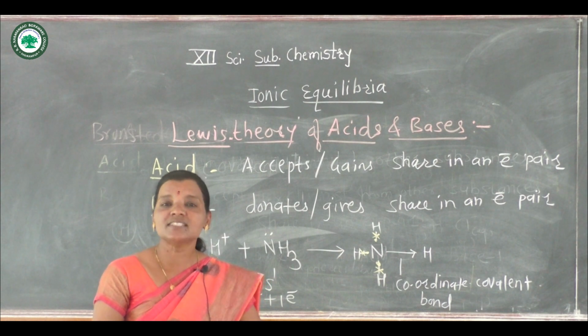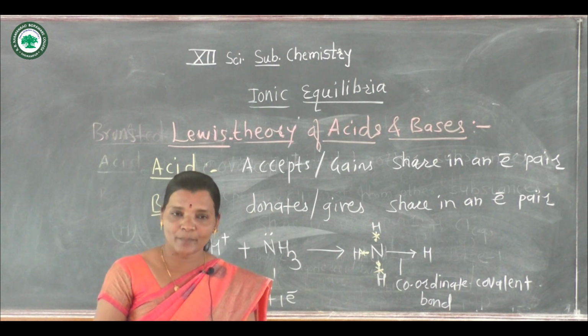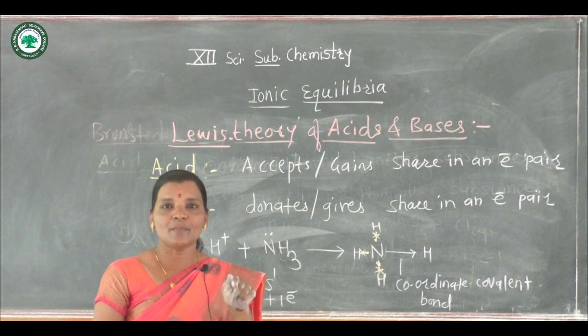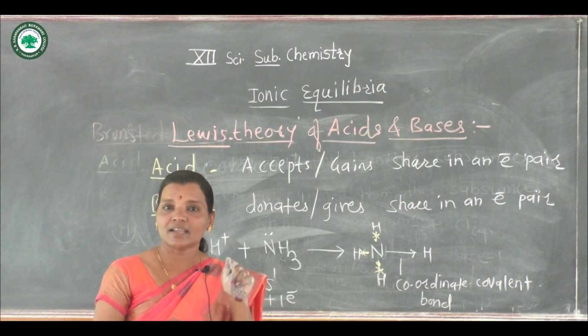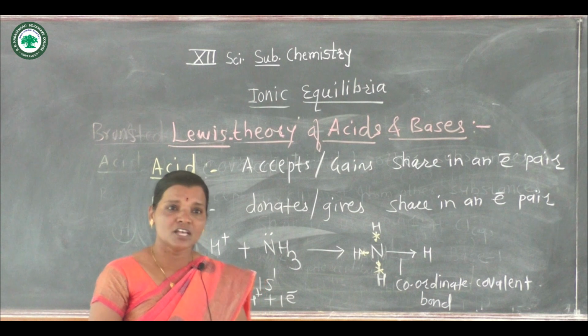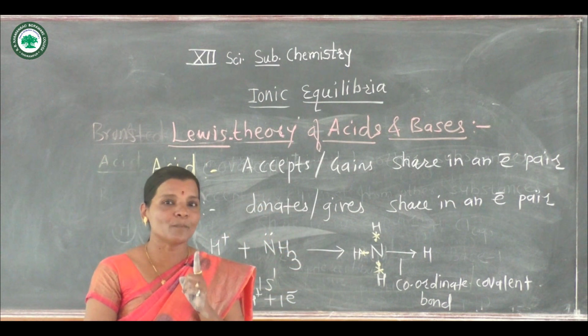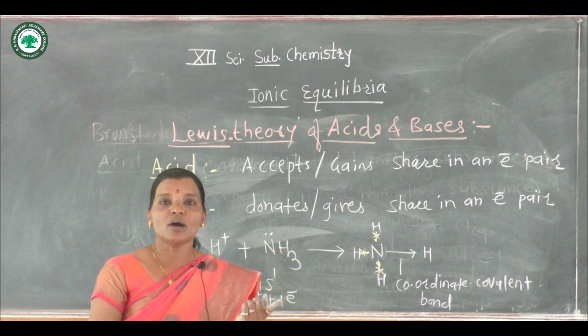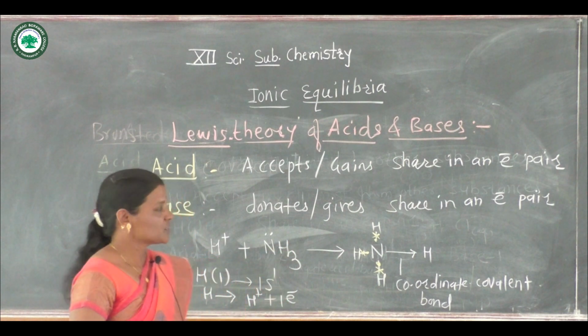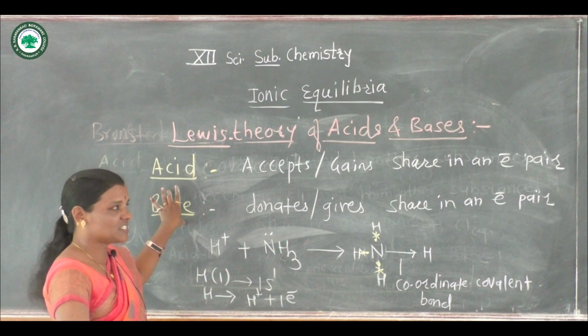These ligands donate electron pairs towards the central metal atom, which is electron deficient. So this theory is very important if we have to study complexes in the topic of coordination chemistry. So this is the Lewis acid base theory.